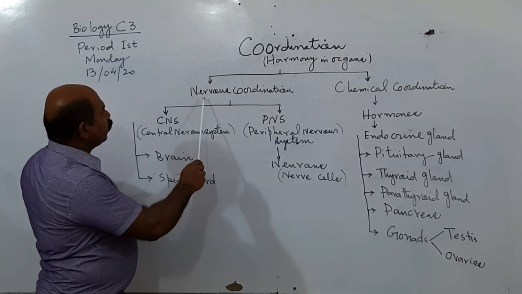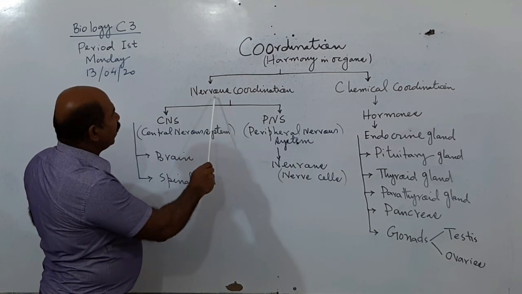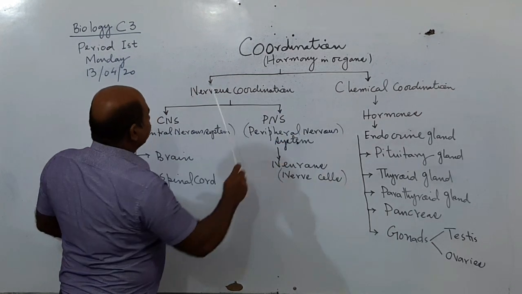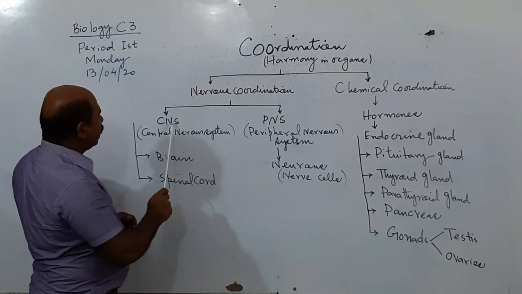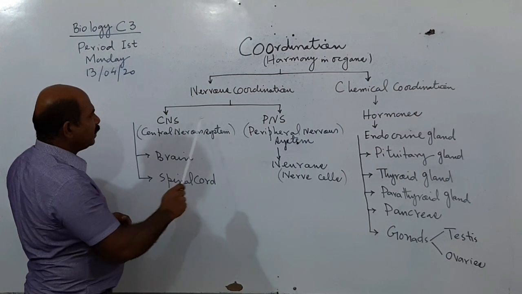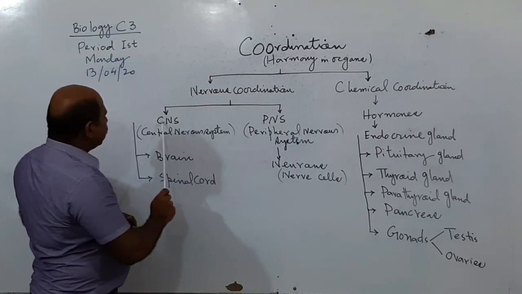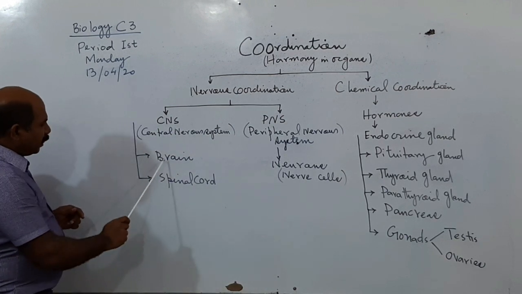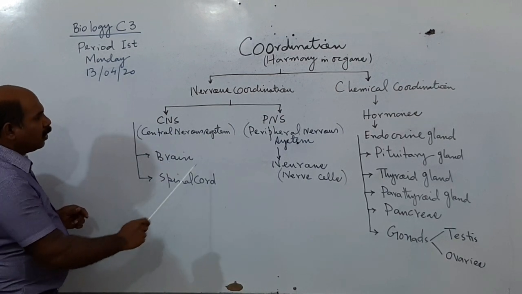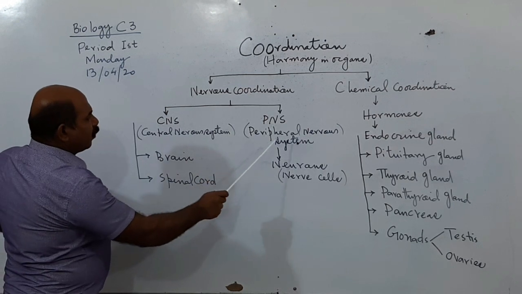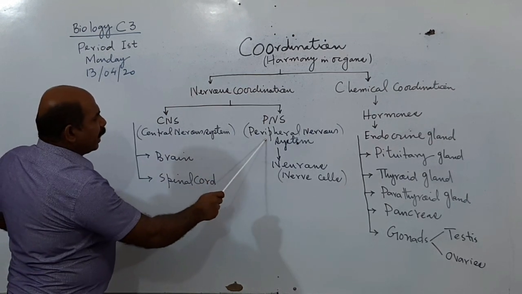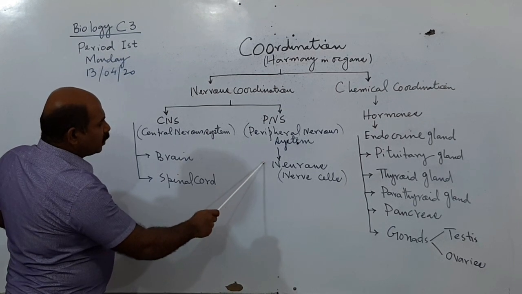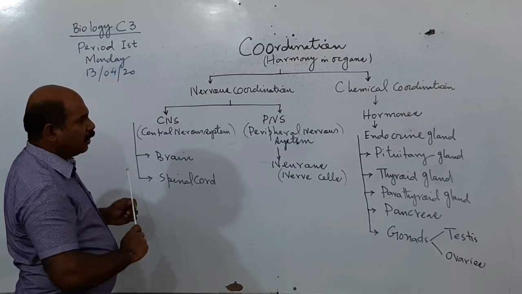As I told you, coordination can be divided into nervous coordination and chemical coordination. The nervous coordination is further divided into CNS and PNS. CNS stands for central nervous system, and this is further composed of brain and spinal cord. PNS stands for peripheral nervous system, and this is composed of all the neurons or the nerve cells of the body.